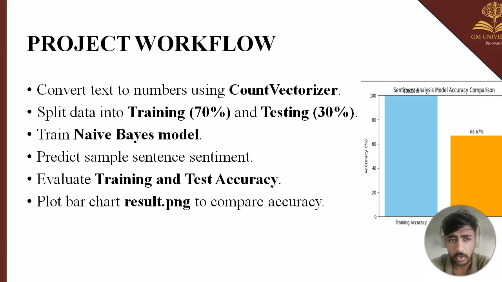Next, we train the model. I have trained the Naive Bayes model over here. After that, it will predict the sentiment of a sample sentence. Basically, it gives us the prediction of the sample sentence. After that, we evaluate training and test accuracy. It will be evaluated and saved by the code itself. And at the last, a bar chart result PNG is saved, as you can see on the right side. It has been generated by the code itself. The training accuracy is 100% and the test accuracy is 66%.